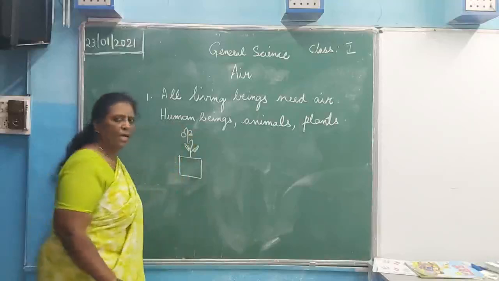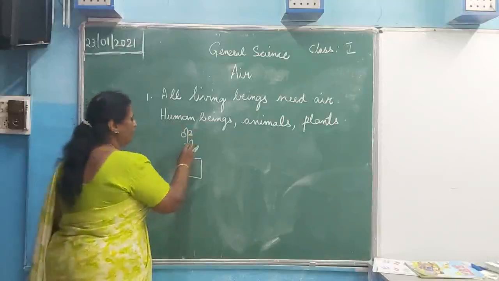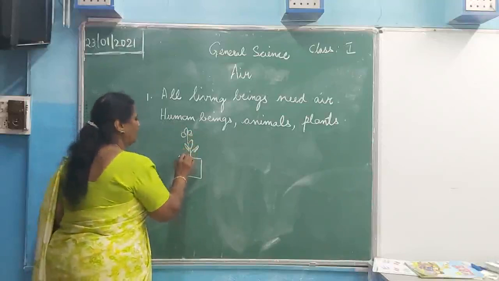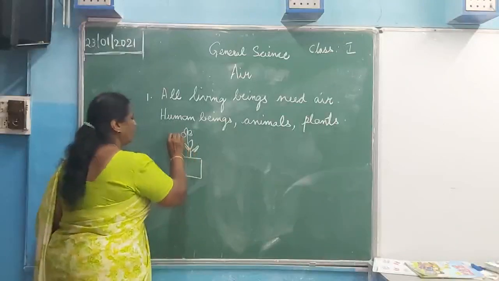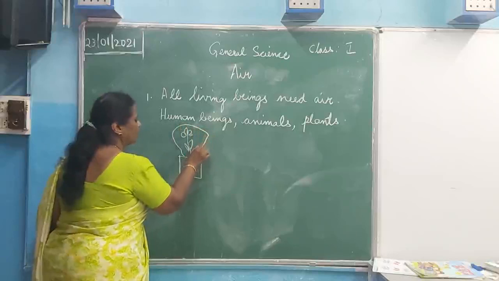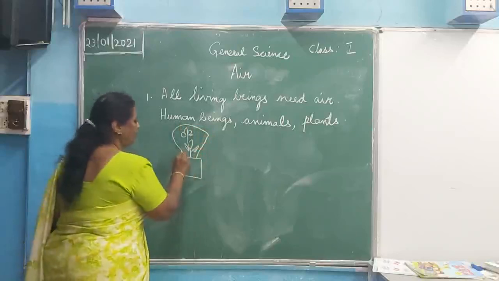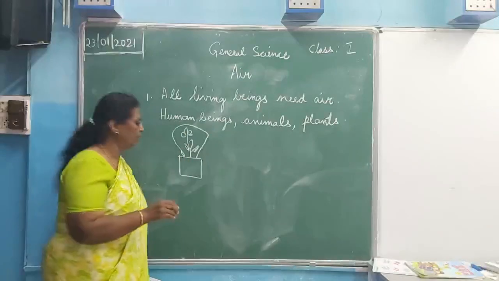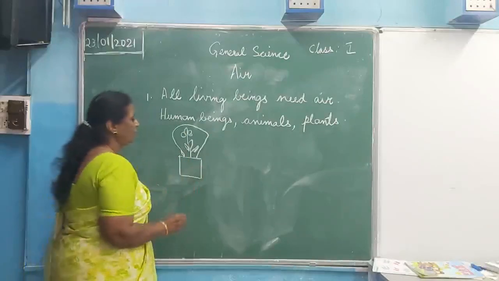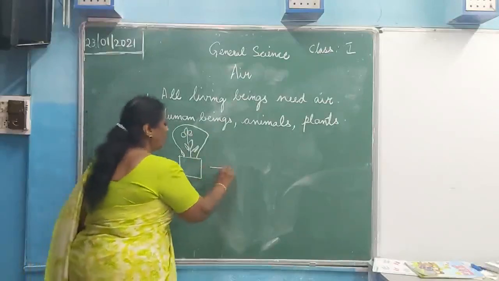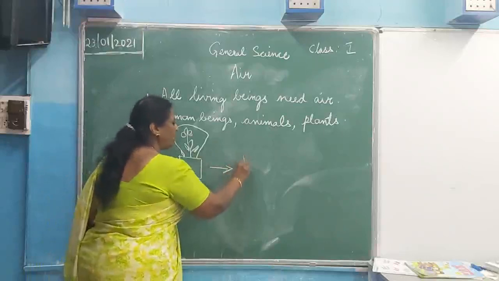You cover this with a bottle, a jar or a glass or something. What will happen after some time? It will die.